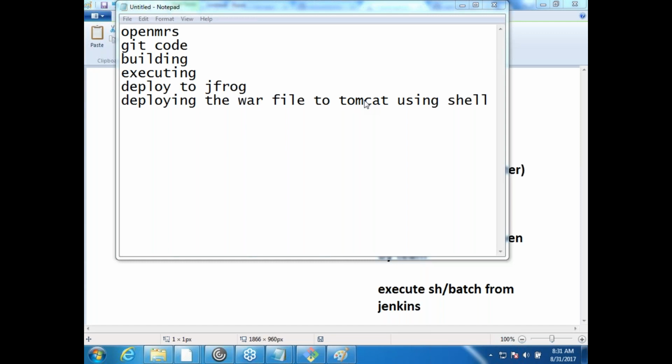Okay, deploying to JFrog, deploying to Tomcat. Yeah, I will do that, but for a different WAR file. You have to use the same logic for an application to build an end-to-end integration. Because if I do it fully, that would become the only thing. So I don't want to get into that. Okay, fine.